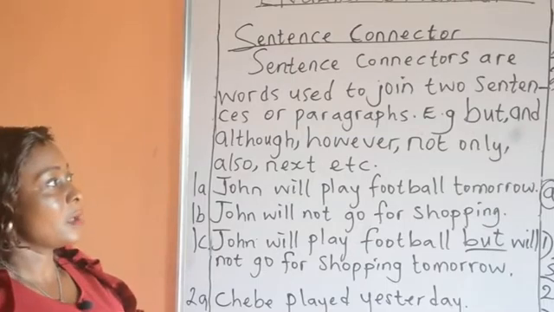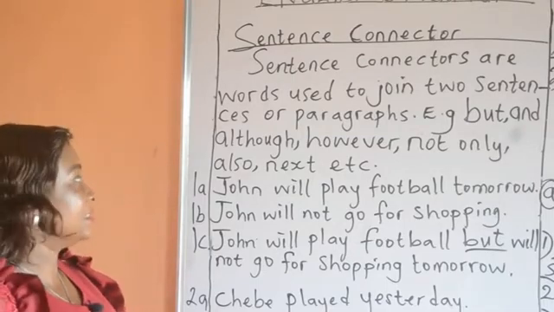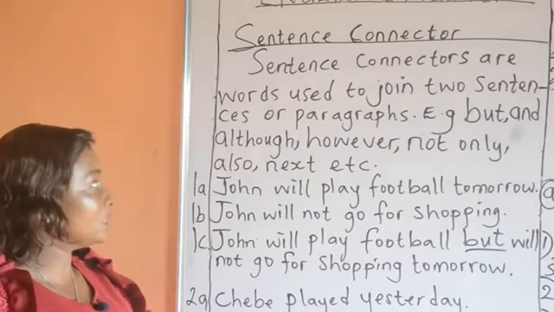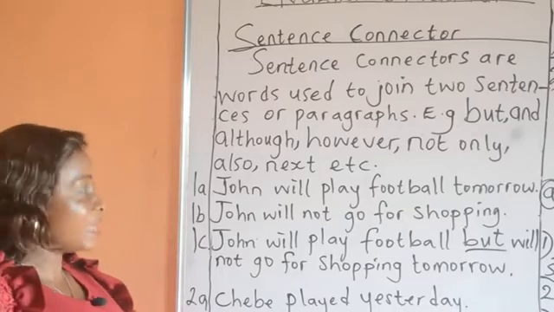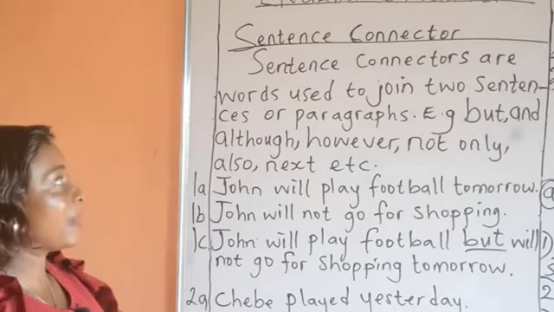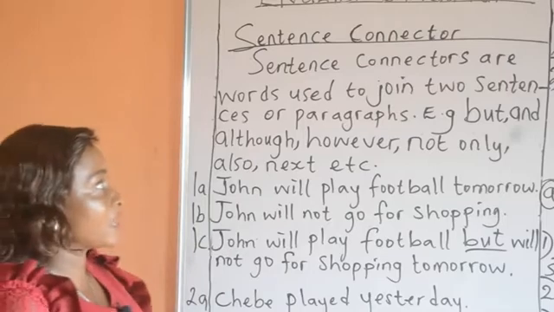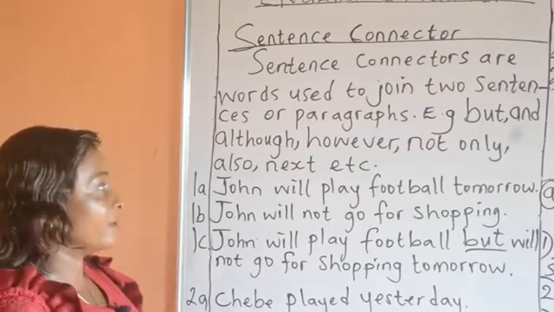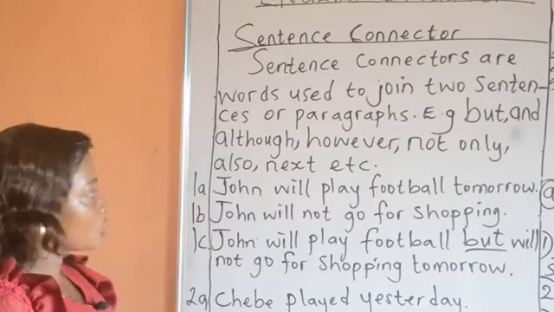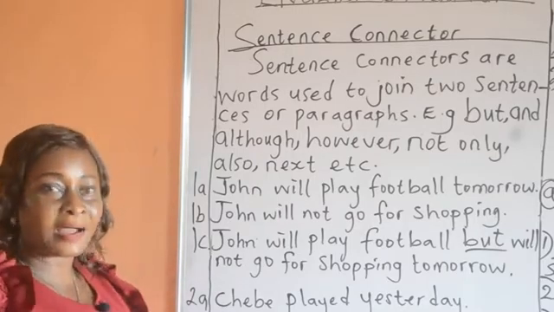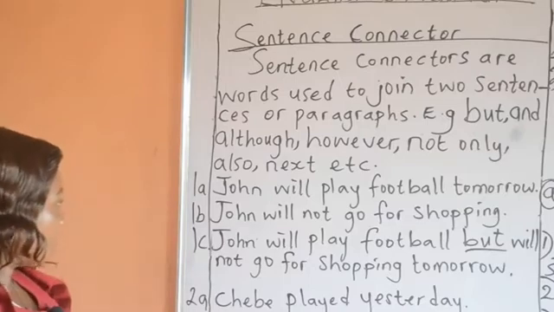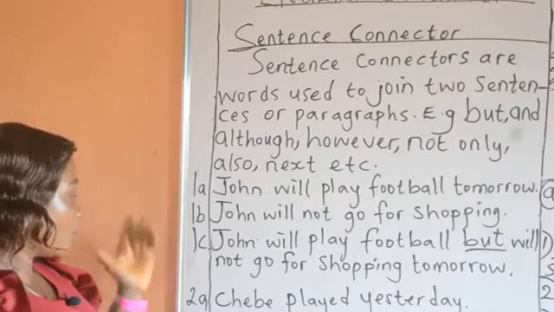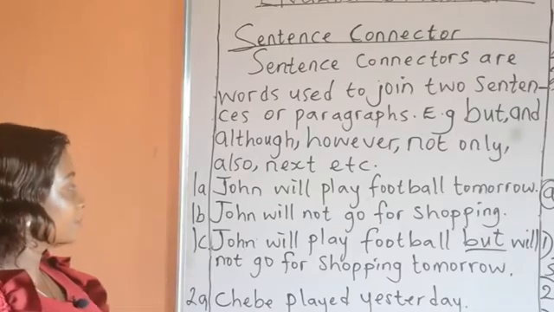Examples given: but, and, although, however, not only, also, next, etc. So these are examples of sentence connectors. I take them again: but, and, although, however, not only, also, next, etc. Now look at the board. I have some sentences on the board. Number 1 and 2, A to C.